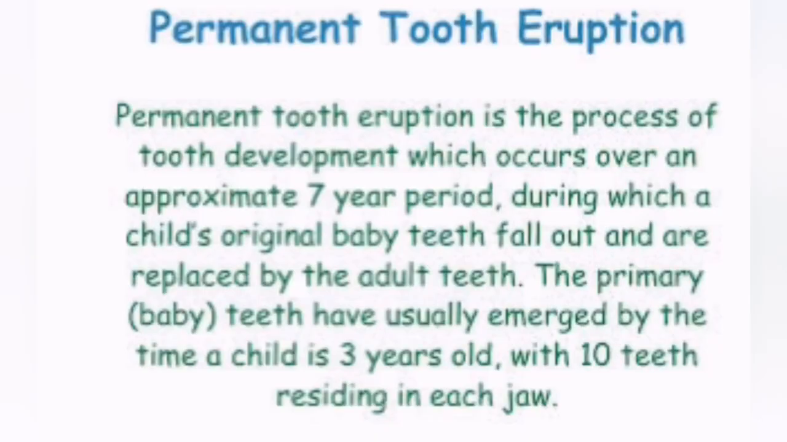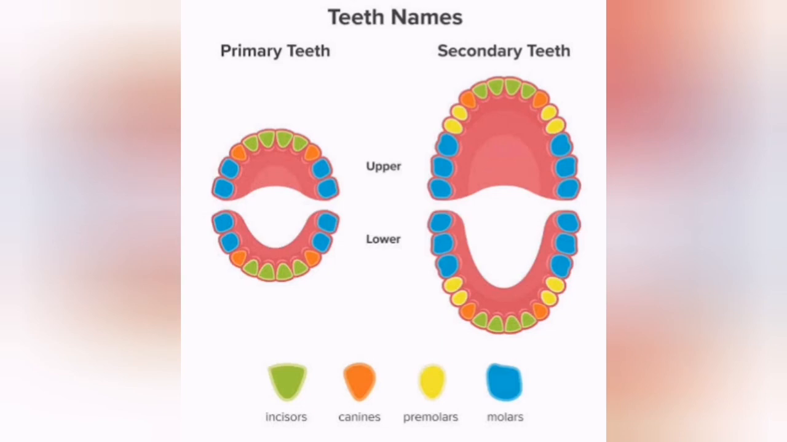And next, permanent teeth. So what are the two types of teeth? Primary or milk teeth and permanent teeth. Permanent teeth eruption is the process of tooth development. Permanent means they are permanent. If we lose these teeth, we don't get any tooth later. By the age of approximately 7 years, the teeth start falling down, and the permanent teeth start coming. These are the primary teeth. When you are at age 3 or 6, you have these primary teeth, 10 in the upper jaw and 10 in the lower jaw, and these are the secondary teeth.